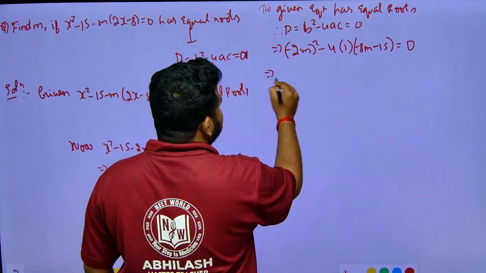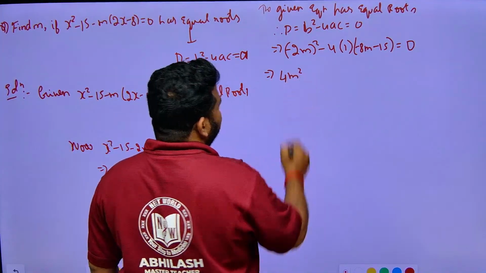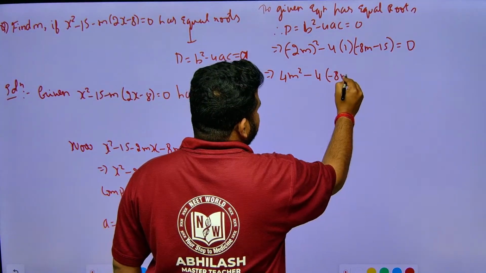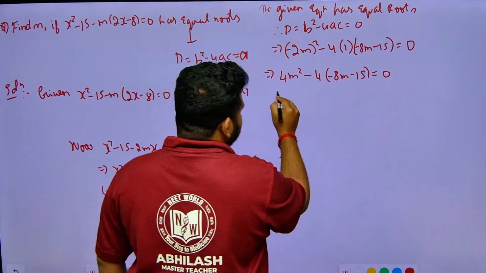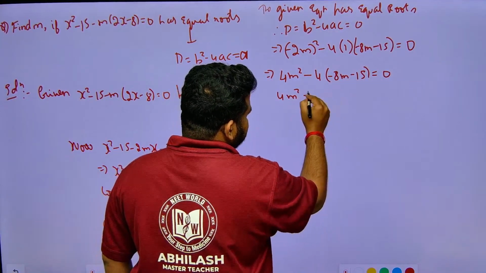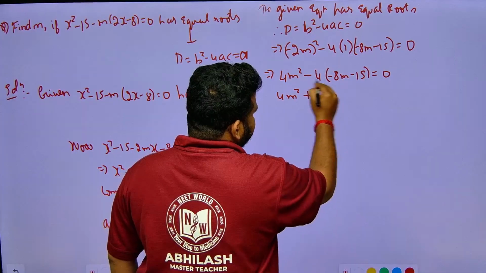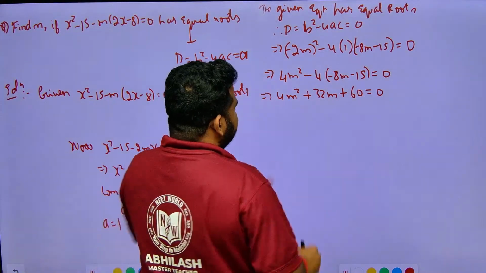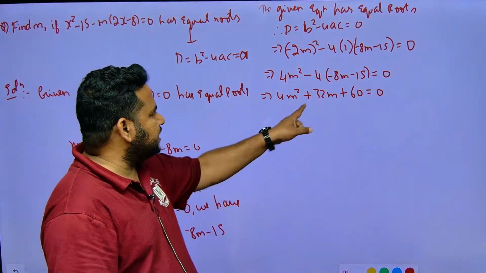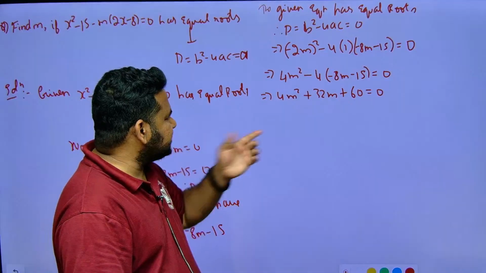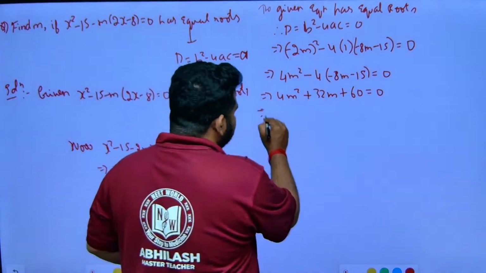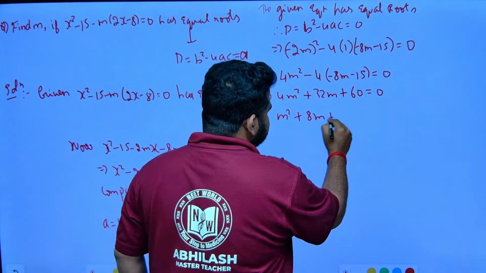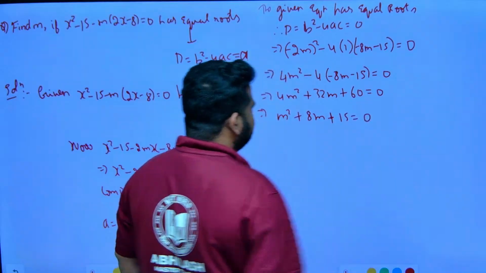Minus 2m whole square means 4m square. Then 4 into 1 is 4, times minus 8m minus 15. Multiplying: minus into minus is plus, 4 times 8 is 32m, and minus into minus is plus, 4 times 15 is 60. Now we have a quadratic equation in m. I can divide this entire thing by 4, so I have m square plus 8m plus 15 is equal to 0.